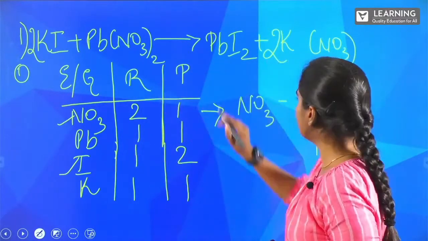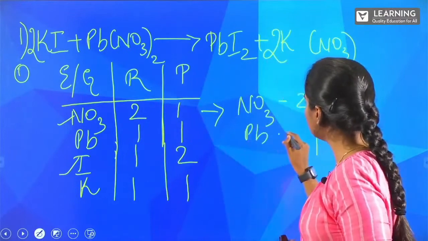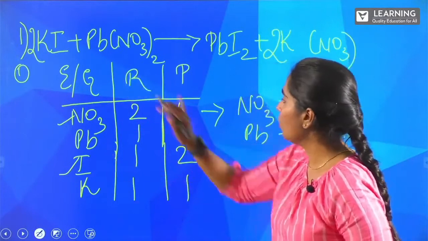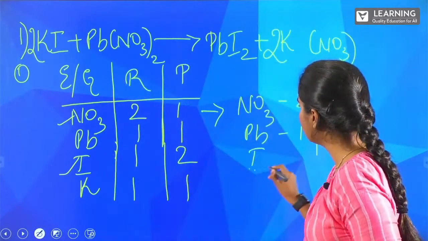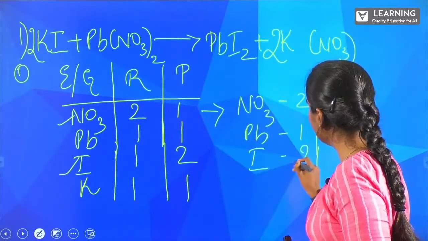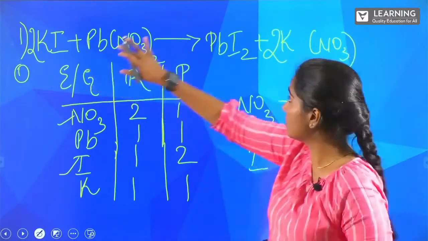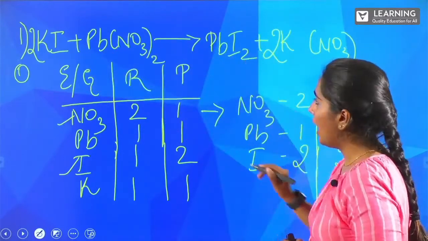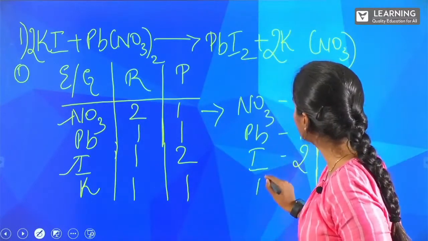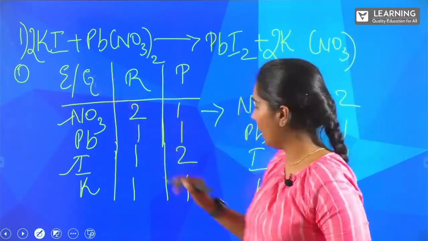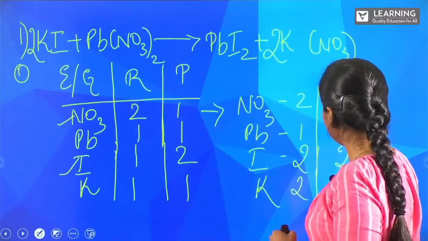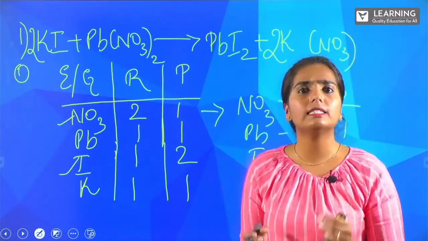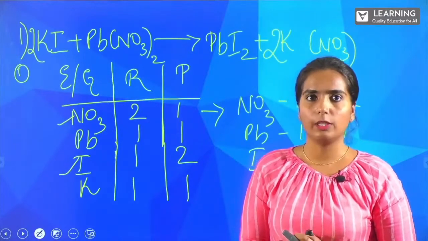Pb, there is no change. So Pb remains the same. When it comes to I, what is happening here? We balanced it. So here 2 is there on the reactant side and 2 is there on our product side. And K also is changed. 2K and here also it is 2. This is how easily you can balance our chemical equation.